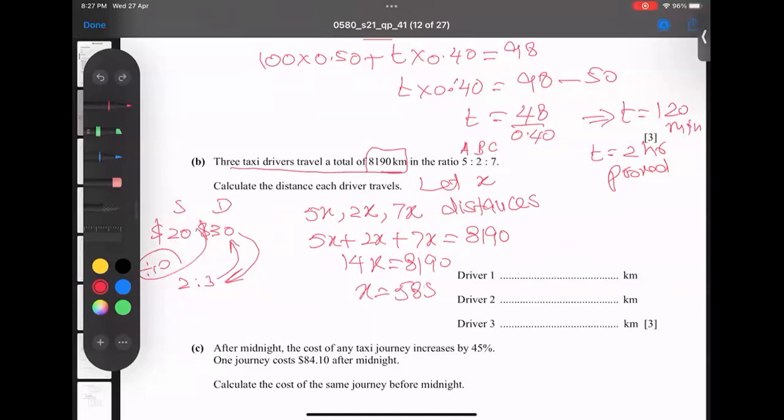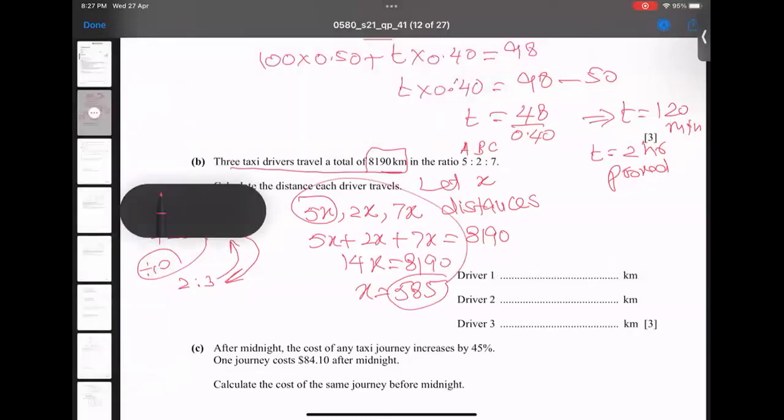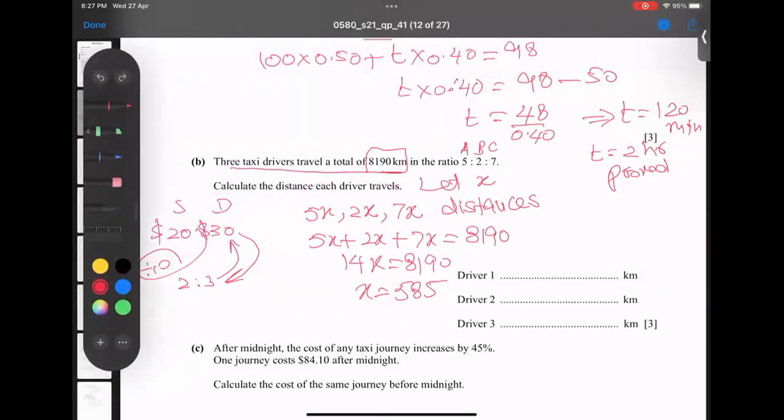But here I don't know what the number is. So I got now 585. It means if I multiply 585 here and here and here, I will get the distances. So 585 into 5, I'm getting the first distance. I'm writing it here, 585 into 5. So the first distance is 2925 kilometers.